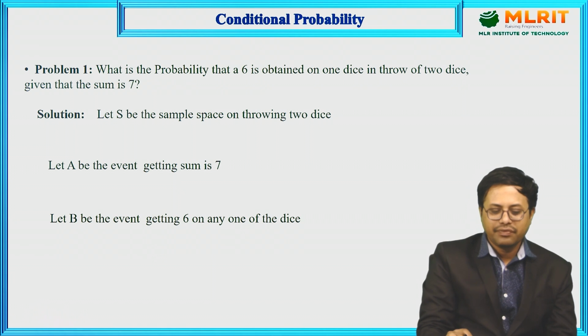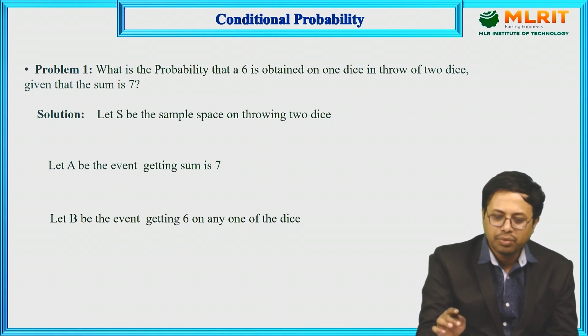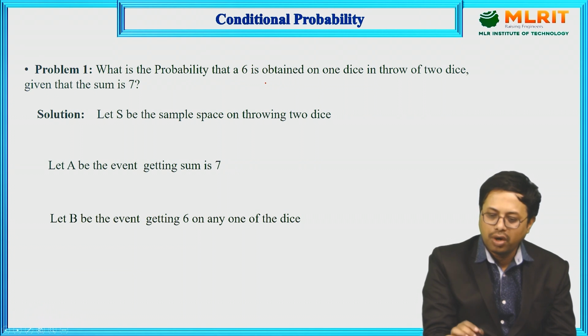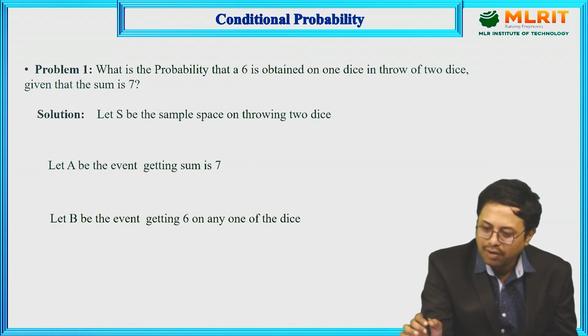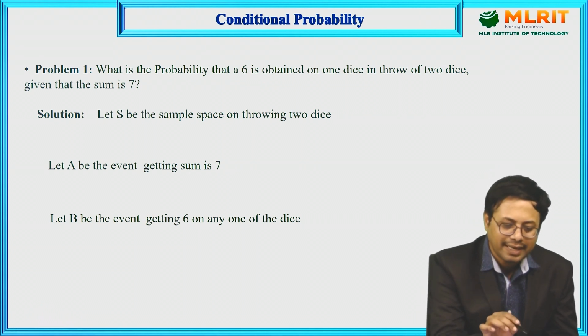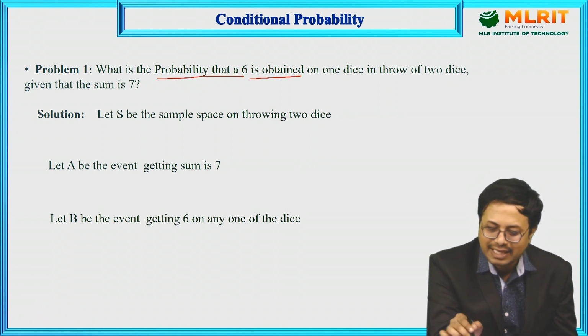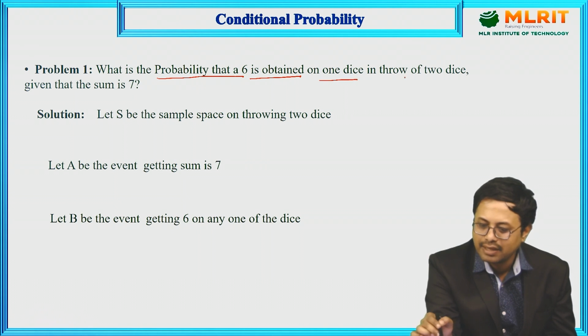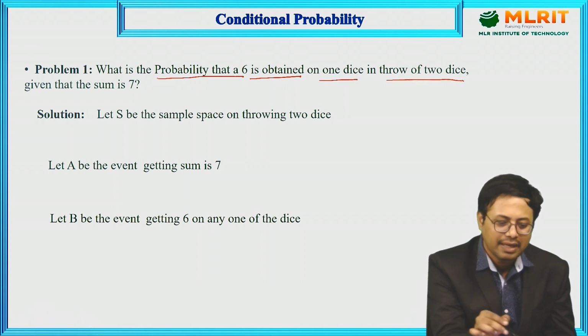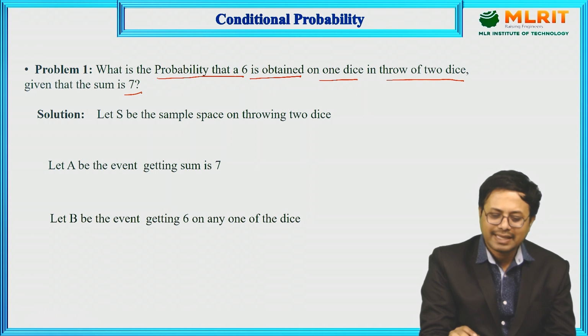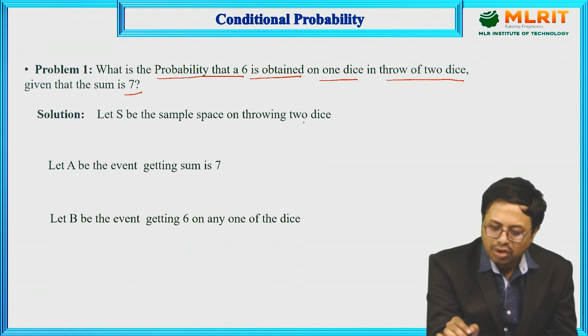We will discuss some problems related to conditional probability. What is the probability that a 6 is obtained on one dice in a throw of 2 dice, given that the sum is 7? I will read out the question one more time. What is the probability that a 6 is obtained on one dice in a throw of 2 dice, given that the sum is 7? Let S be the sample space on throwing 2 dice.